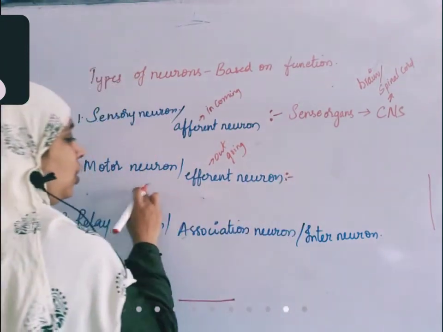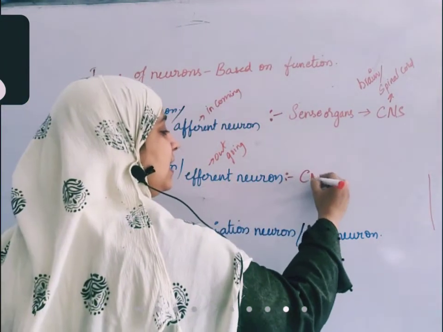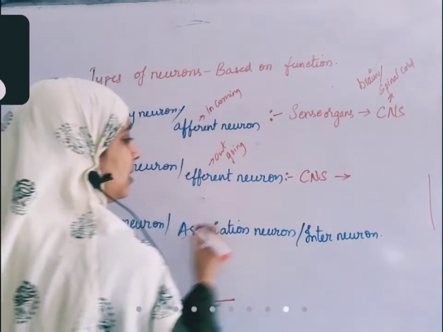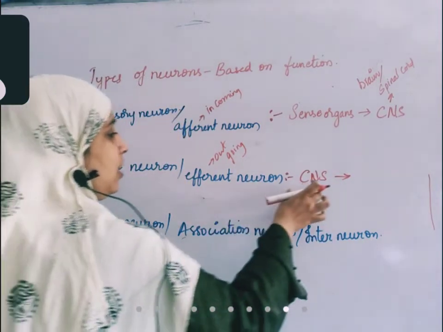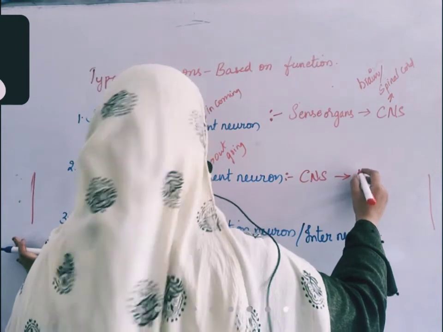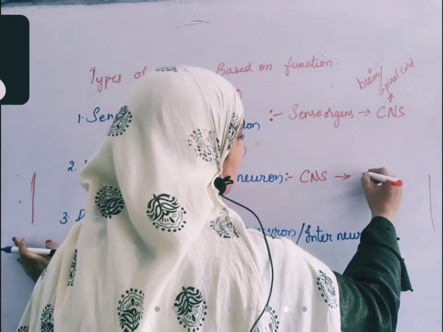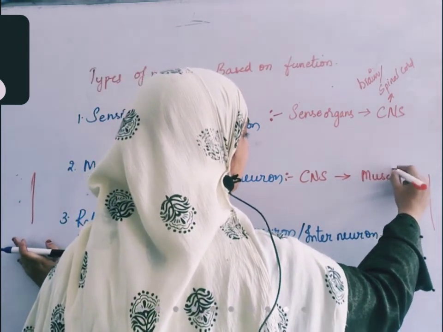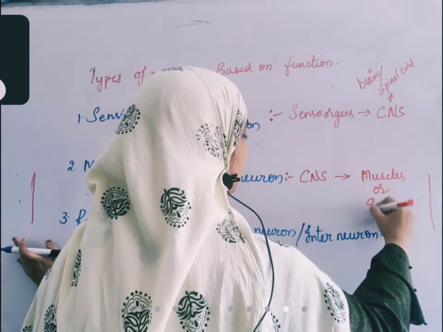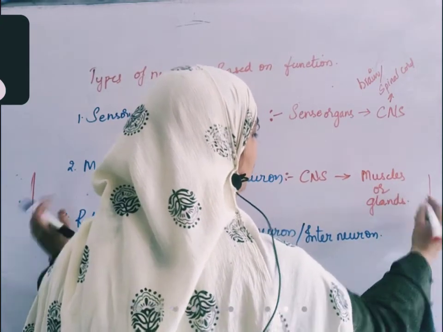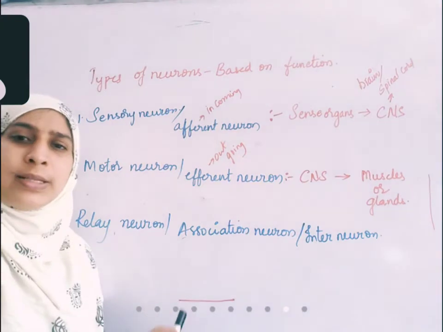Second, motor neurons carry the signals from the central nervous system to muscles or glands. Muscles or glands. Okay. Why not to other organs? There are no other organs that react.